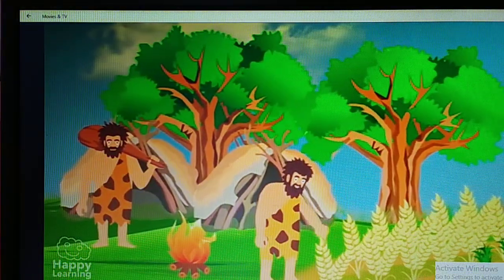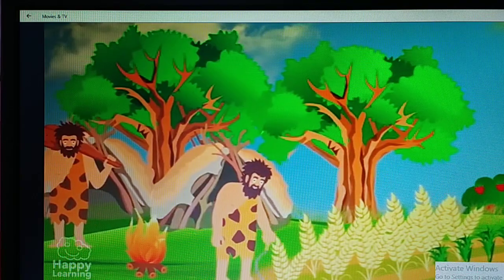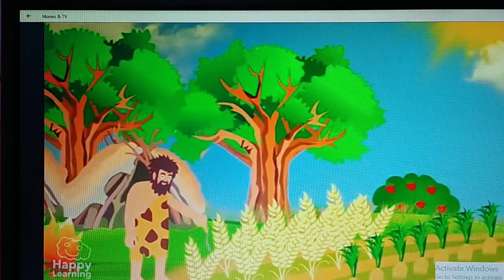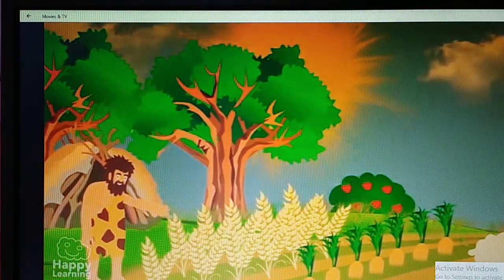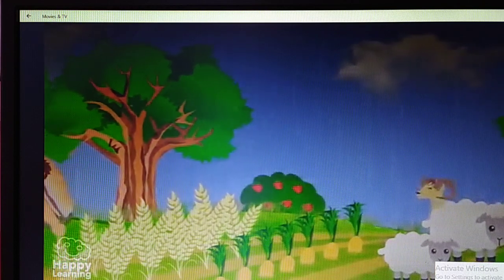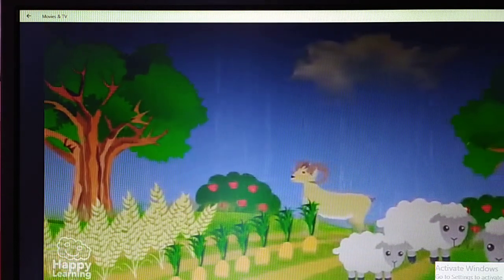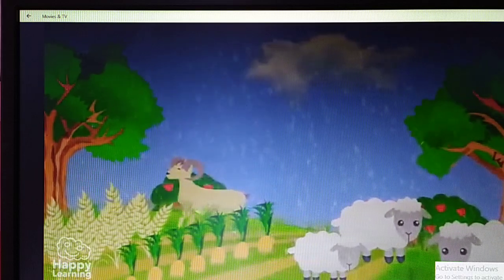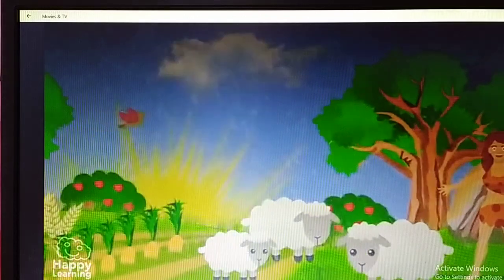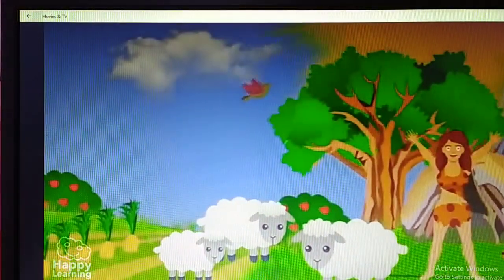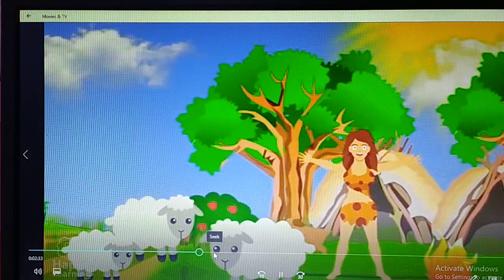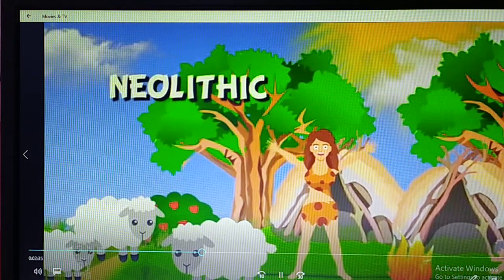With the passing of time, or rather centuries, these first human beings became more and more intelligent, and they began to domesticate animals such as dogs, goats, sheep and pigs. They also began to cultivate plants, which were then eaten. With the arrival of agriculture and farming, everything changed. Man stopped being a nomad and became sedentary, and the first villages were made. This is when the Paleolithic period ends and the Neolithic begins.